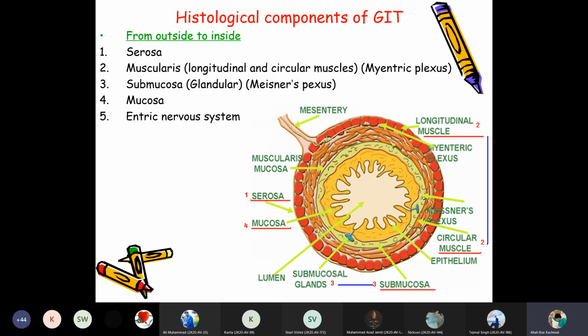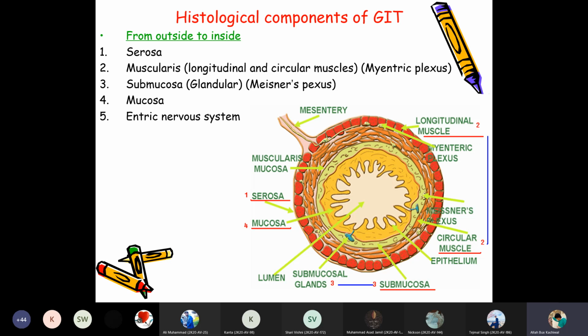If you see the histological components of the GIT, there is a serosa, then the muscular layer having longitudinal and circular muscles, then the submucosa, possessing submucosal glands, and then the mucosa, possessing a lumen, as well as the mesenteric plexus.